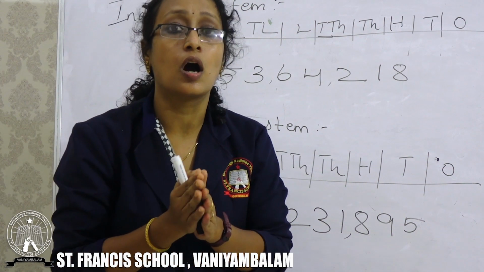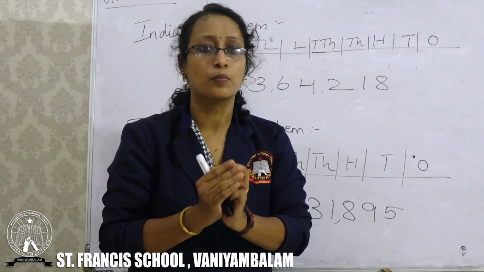And also you know how to write the number names for the numerals, right?